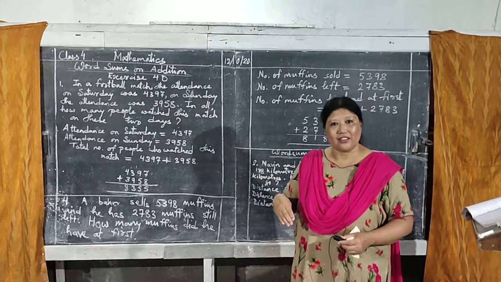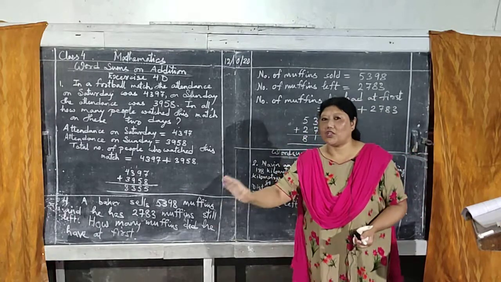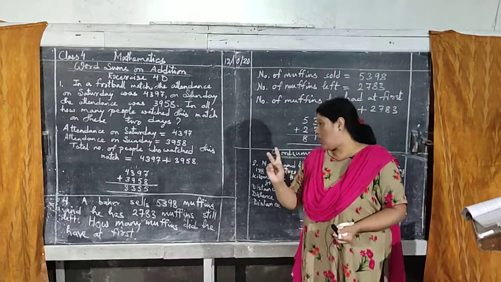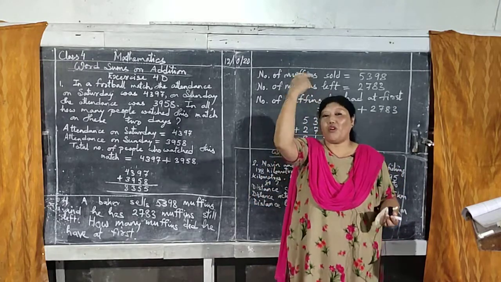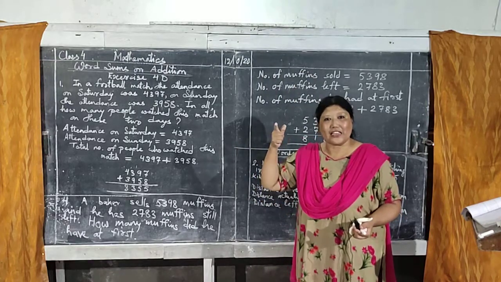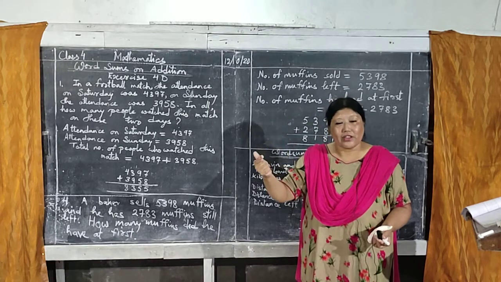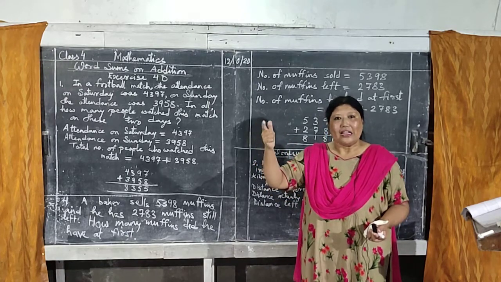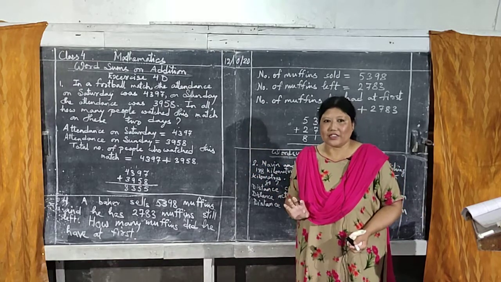Remember, 5 muffins he sold, okay? Now 2 left at hand. Before selling it, how many muffins? 5 plus 2, 7, isn't it? He had 7, that's why he sold 5 and was left with 2 muffins, isn't it?